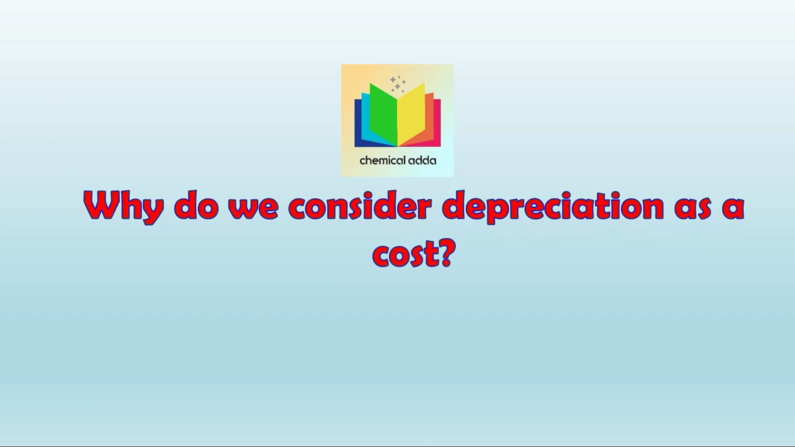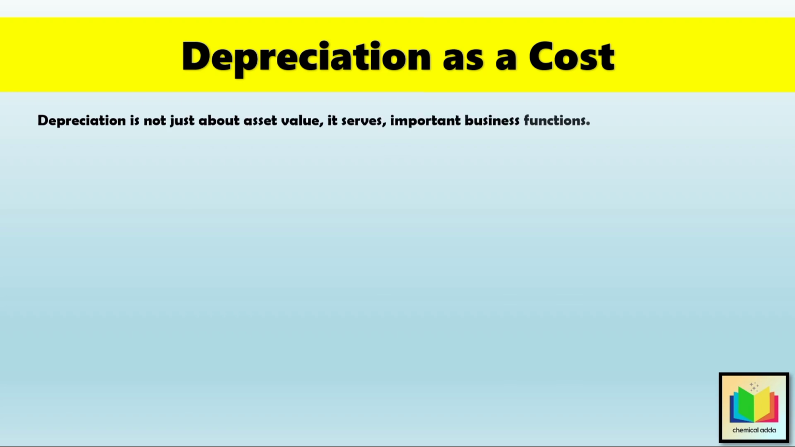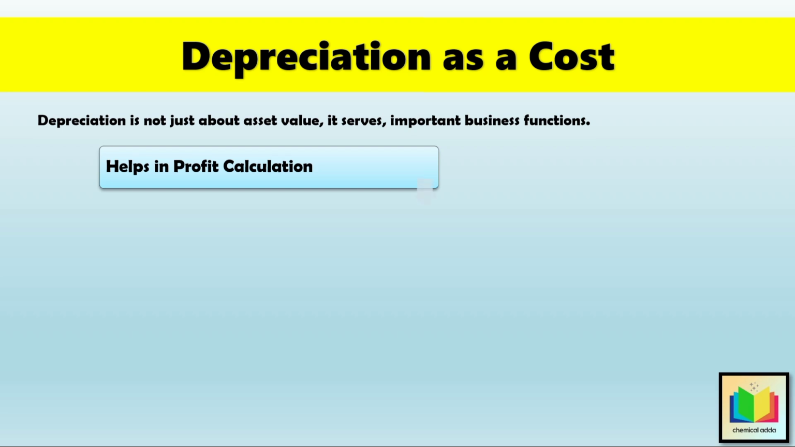Now, let's understand why we consider depreciation as a cost. So, depreciation is not just about asset value, it serves important business functions. In other words, we can say that depreciation is not just a mathematical term, it is a financial safeguard for the company. So, there are four main reasons on the basis of which we can consider depreciation as a cost. The first reason is that depreciation helps in profit calculation. So, depreciation reduces the book value of assets, and charging it as a cost gives us a realistic profit figure.